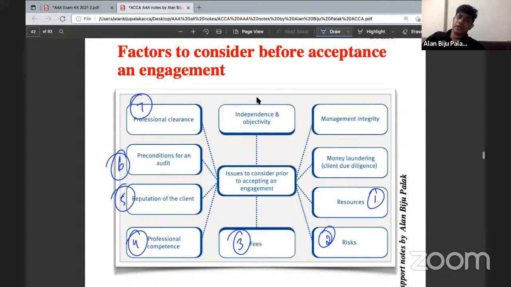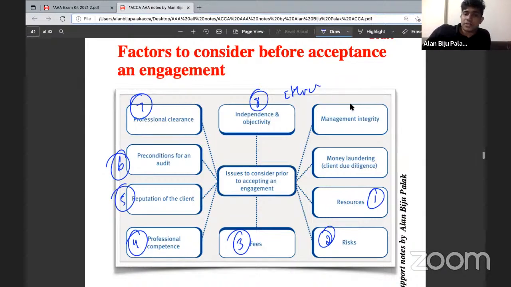Then, whether there is any independence and objectivity, which is nothing but the ethical part. You need to consider whether there are any ethical issues that will arise in accepting this engagement. Say, for example, we might have already provided a service to the client company, and now they have requested us to provide the audit services. So we need to consider whether there is any ethical threat. There can be chances of having a self-review threat. We need to consider whether there is any possibility of having such threats, and we should not accept the engagement if such a threat exists.